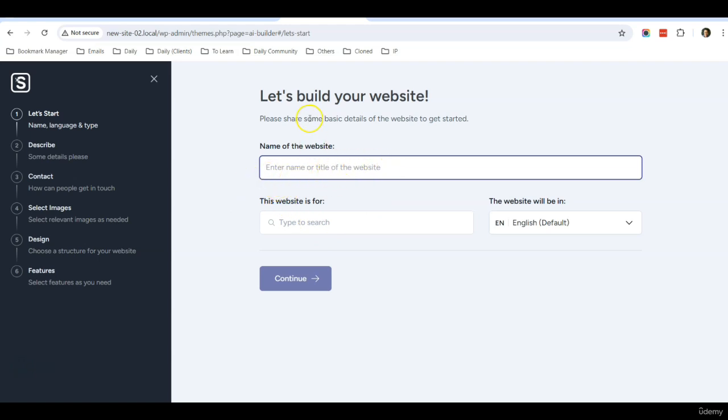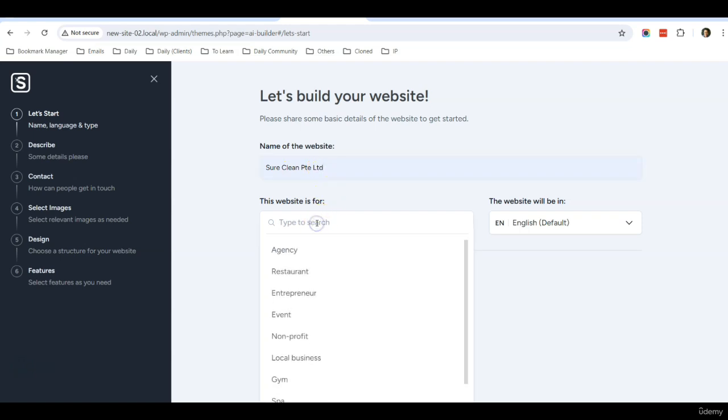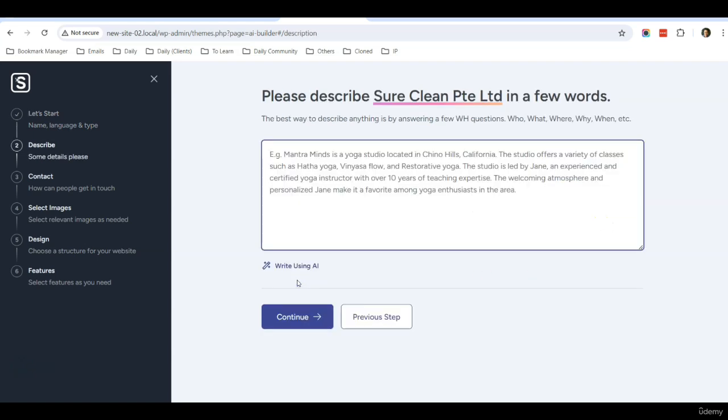So the first step is that they will ask you the name for your website. So assuming I'm creating a website for my professional cleaning services business, my company name is called Sure Clean Private Limited, and this website is for a local business, in English. So after that, click continue.